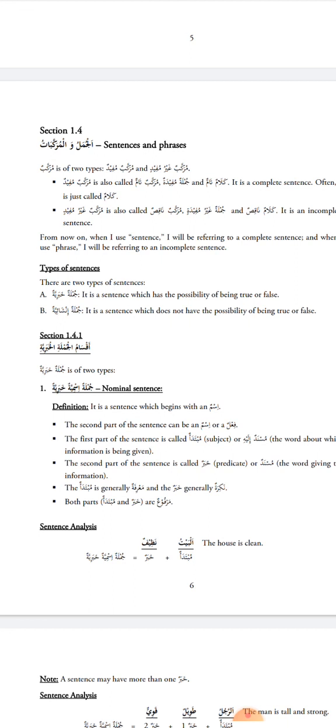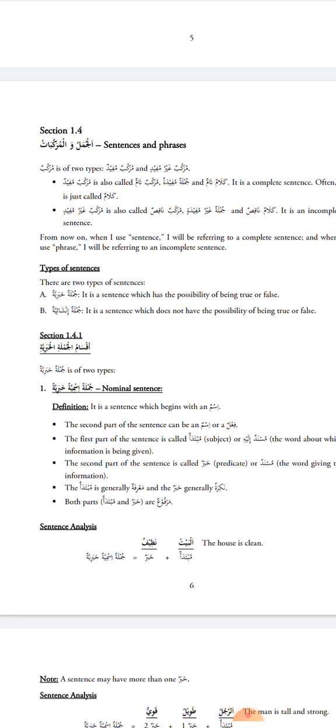So the author begins by mentioning the two types of murakkab. So murakkab is a phrase made up of two or more words. You have murakkabun mufid and murakkabun ghayru mufid. Murakkabun mufid.